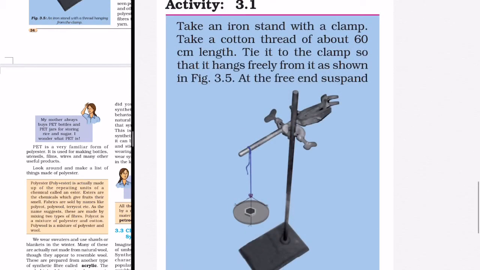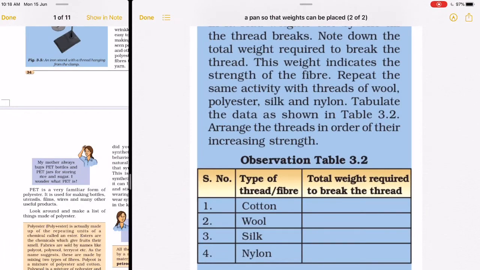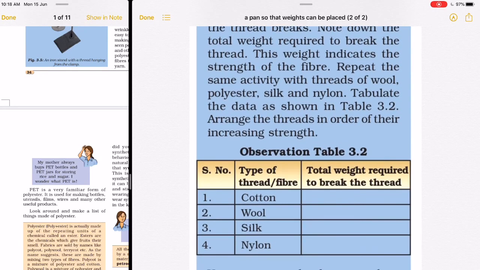For this, we hang a weight with the help of the fiber thread. The fiber threads that we are comparing should be of the same length and same thickness. We will record the data, make a table and see at what weight a fiber breaks, and we can compare which fiber is stronger.